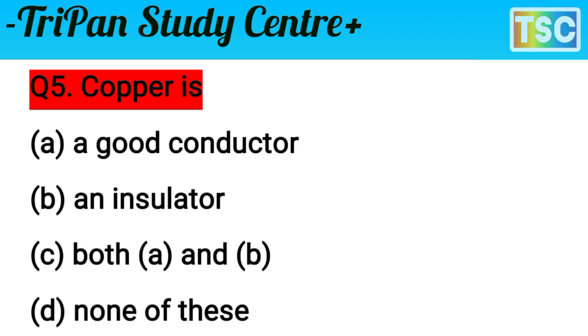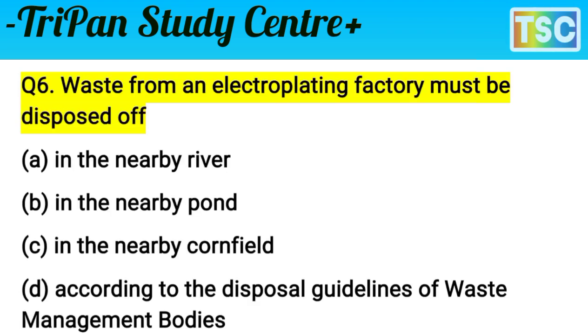Question is very interesting. You know that copper is mostly used in house wiring and all types of electrical instruments. Copper is the most important wire. It means a good conductor. The option a good conductor is correct here. A good conductor option is correct for this question. Let's see the next question. Next question on your screen.